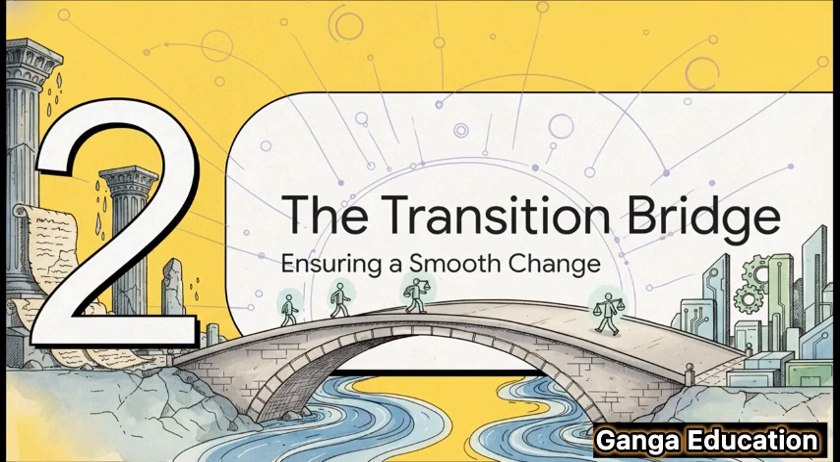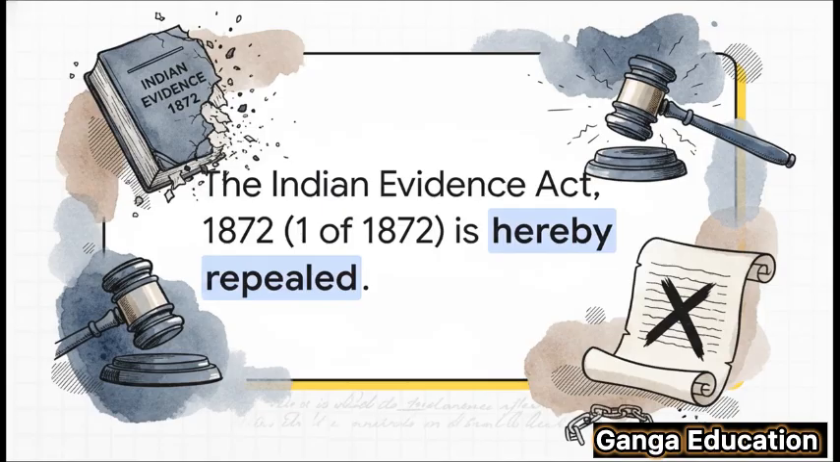The best way to think about Section 170 is to see it as a transition bridge. Its whole job is to connect the old legal system with the new one, making sure that the flow of justice is smooth, stable, and uninterrupted. The Bare Act provision for Section 170 is broken down into two parts. Subsection 1 is as simple and direct as it gets. It just says the Indian Evidence Act 1872 is hereby repealed. In simple language, इसका मतलब है कि पुराना कानून अब officially समाप्त हो चुका है.